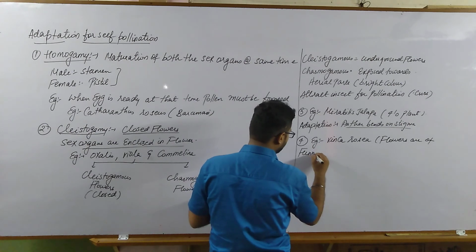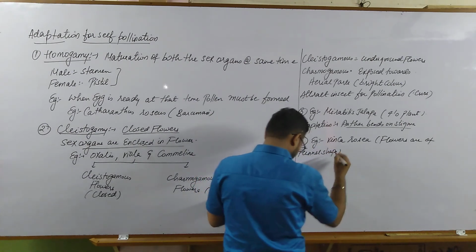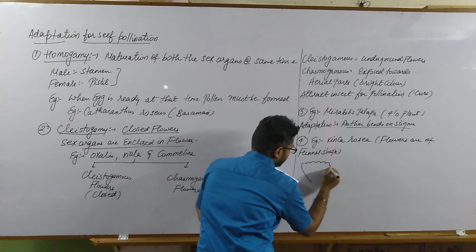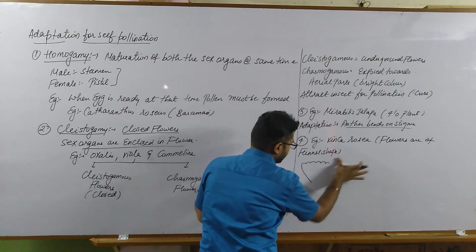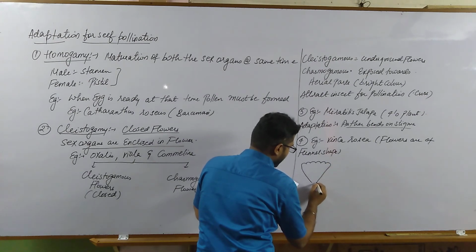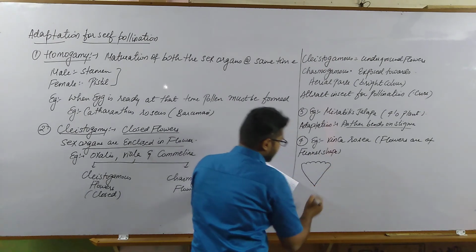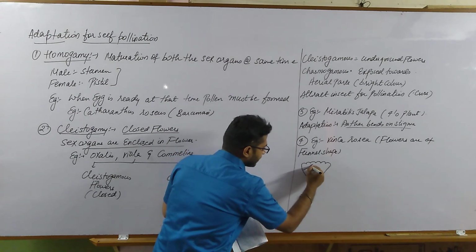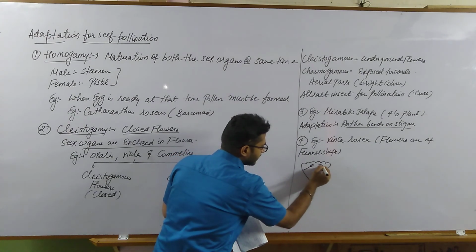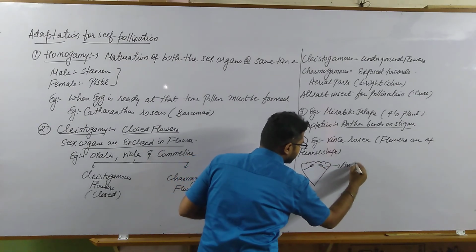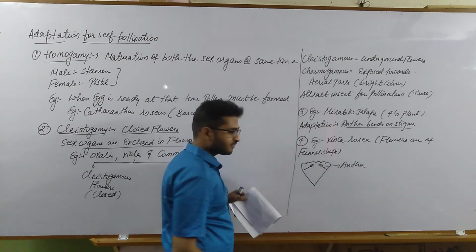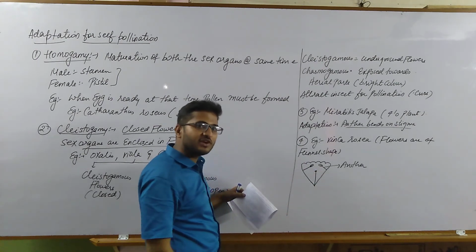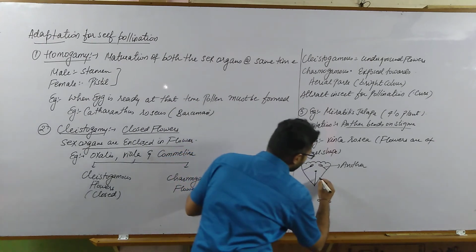Like this the flowers are, and the anthers are located at the top. So this is the position for the anthers, so let us label it as anther. And let us say this is the female reproductive part, that is the gynoecium, or we can say the pistil.